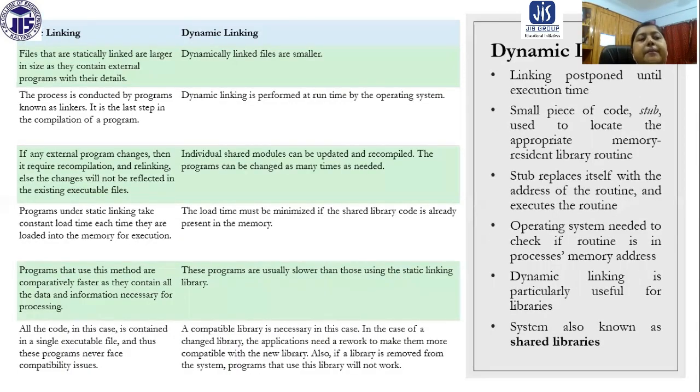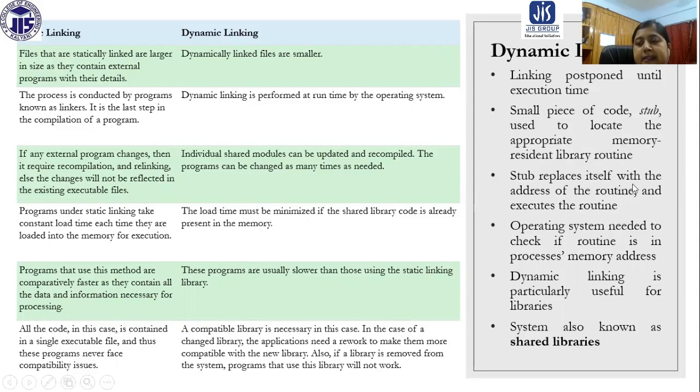Now we are going to compare static and dynamic linking, but before that, let's go through what dynamic linking is. Dynamic linking is postponed until execution time. At execution time, the linking is performed; until the execution, it is postponed. A small piece of code, a stub, is used to locate the appropriate memory-resident library routine.